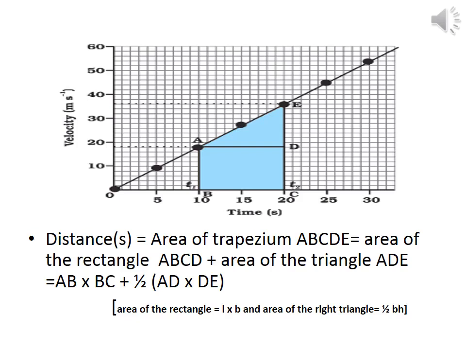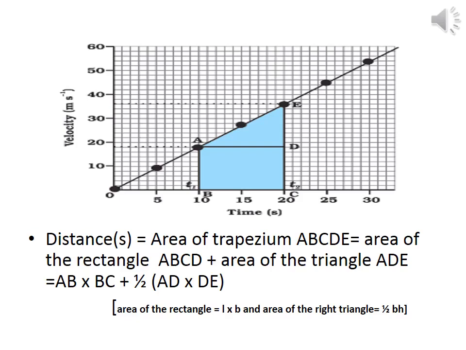Since the trapezium is composed of two parts, one is the rectangle ABCD and the second one the triangle ADE, that will be equal to the area of the rectangle ABCD plus the area of the triangle ADE, which is equal to AB into BC plus 1 by 2 into AD into DE.